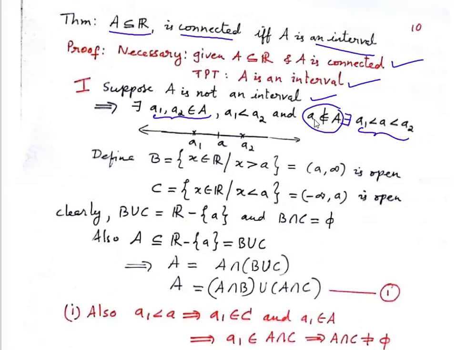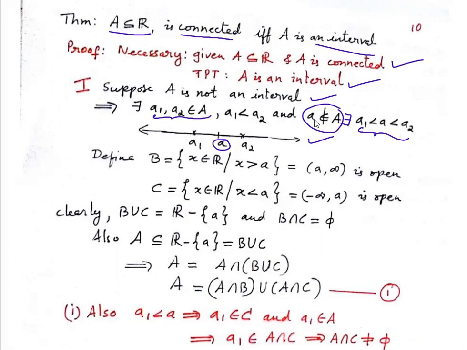Okay, so you have a1 here. Just look at the diagram here. So you have a1 and a2. There's at least one point a in between, which doesn't belong to the set capital A. Fine. Then define B like this.